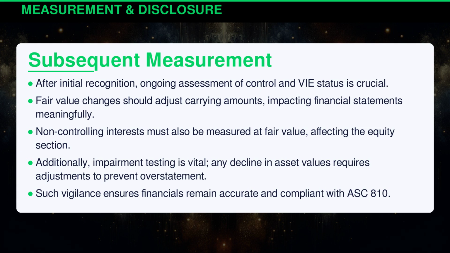After initial recognition, ongoing assessment of control and VIE status is crucial. Fair value changes should adjust carrying amounts, impacting financial statements meaningfully. Non-controlling interests must also be measured at fair value, affecting the equity section. Additionally, impairment testing is vital. Any decline in asset values requires adjustments to prevent overstatement. Such vigilance ensures financials remain accurate and compliant with ASC 810.